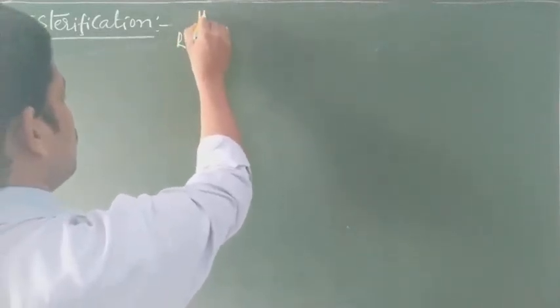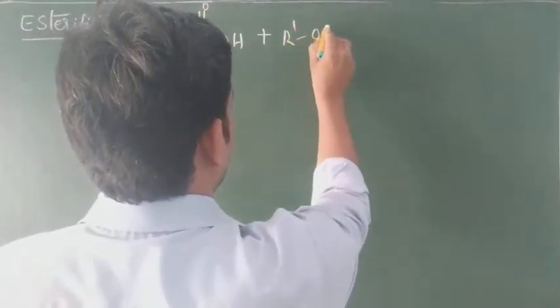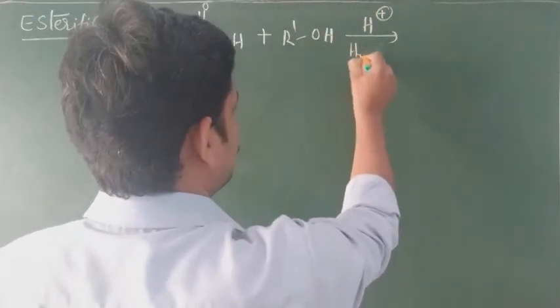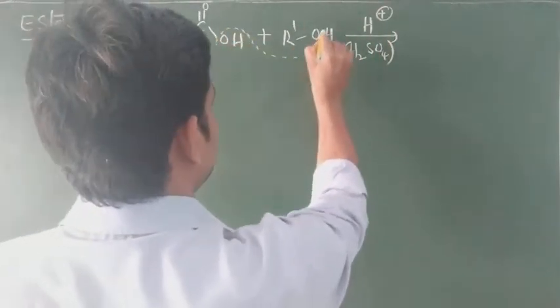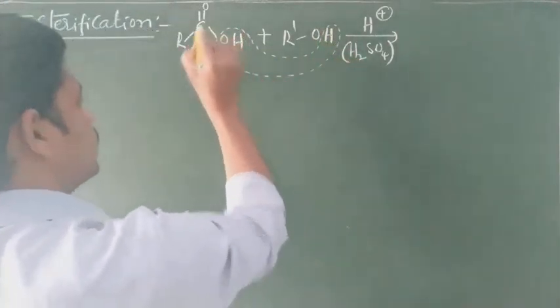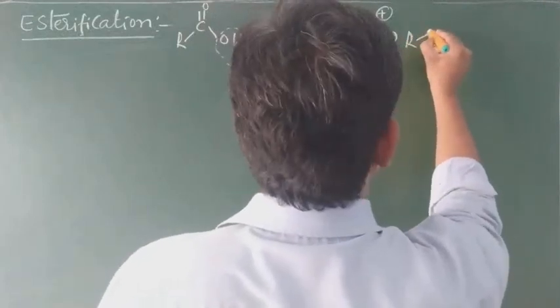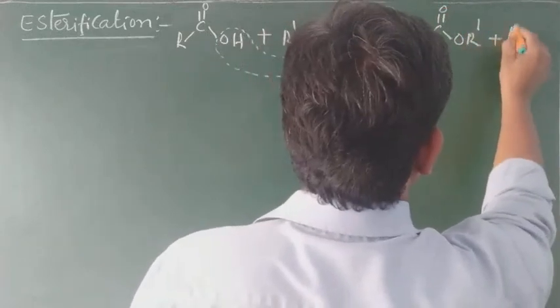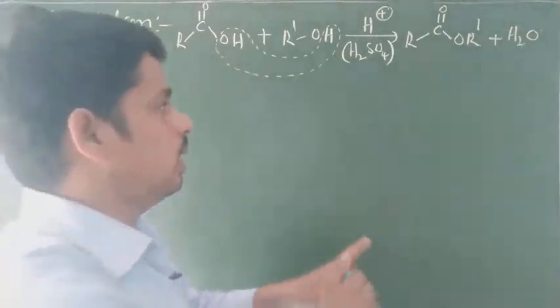R C double bond O OH. This is carboxylic acid. When carboxylic acids react with alcohols in the presence of an acid like H2SO4, removal of water takes place in this way. Because H2SO4 is a dehydrating agent, removal of water takes place, so that we will get R C double bond O O R dash plus H2O. So this is ester.